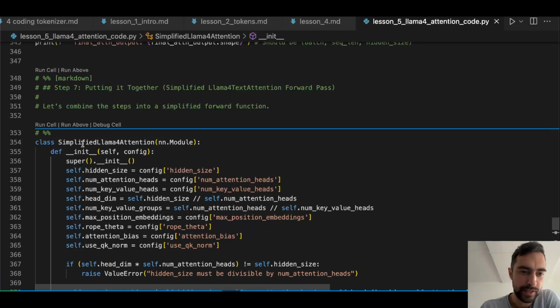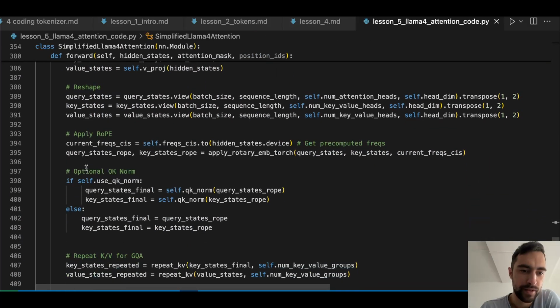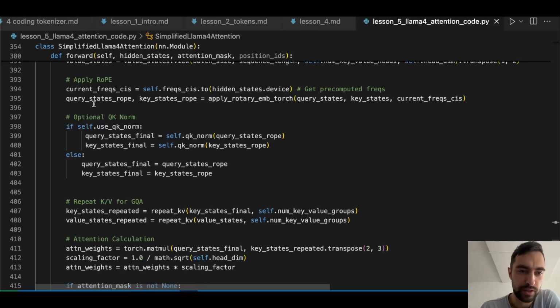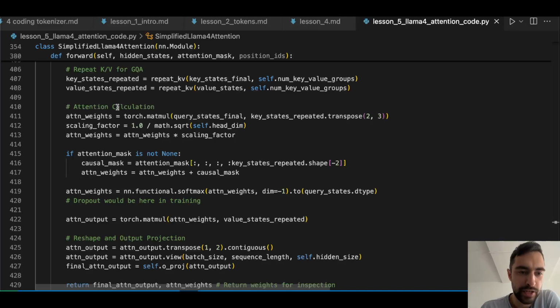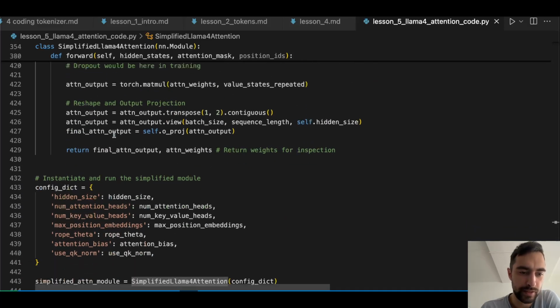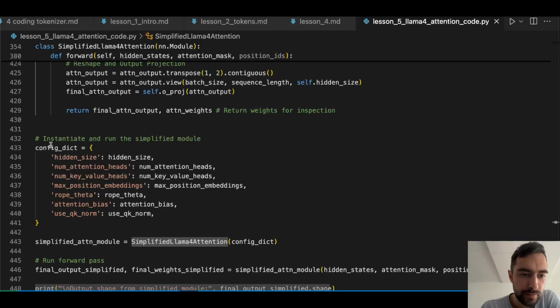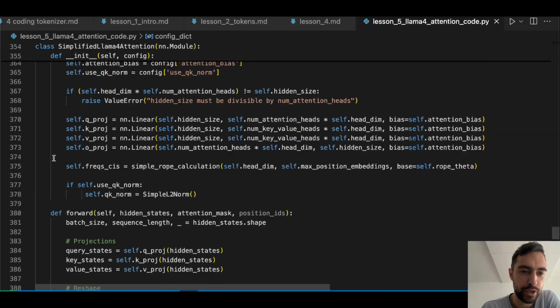So this is the simplified Llama 4 attention. It's gonna be exactly the same, just grouped up all of the code. Apply rope, optional QK normalization, then repeat them. Attention calculation, we just talked about, the dropout if we need it, and that's it. And this config dictionary is what we used here.